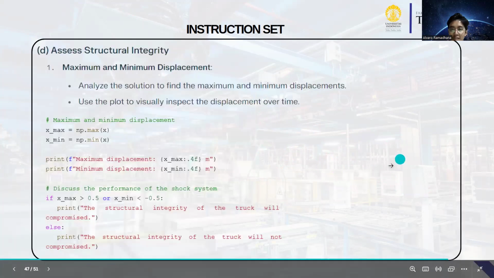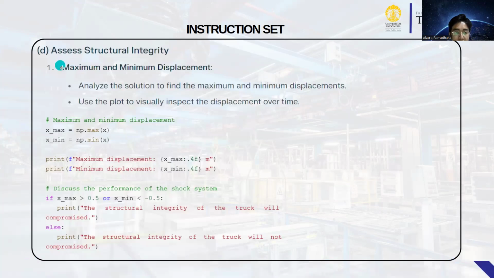Next, assess structural integrity. Number one, maximum and minimum displacement. Analyze the solution to find the maximum and minimum displacement. Use the plot to visually inspect the displacement over time. This code finds the maximum and minimum displacement, x max and t max, x min and t min. Discuss the performance of the system if x max is 0.5.